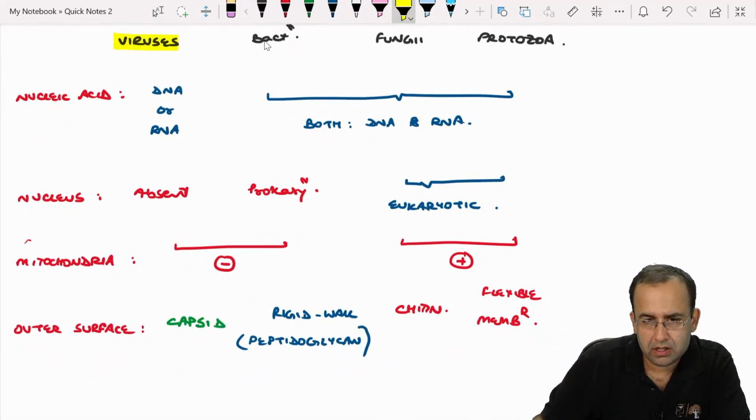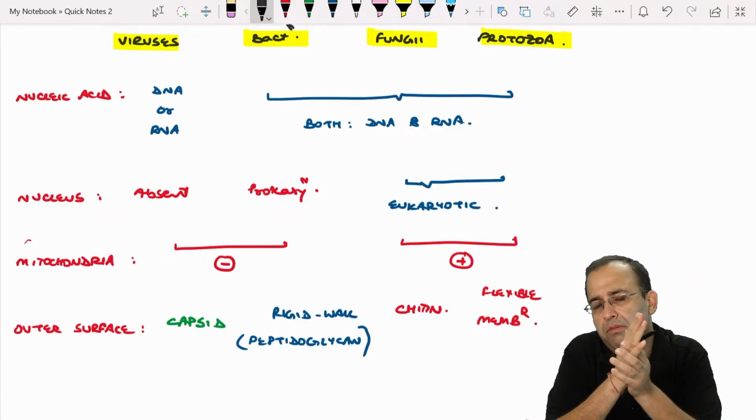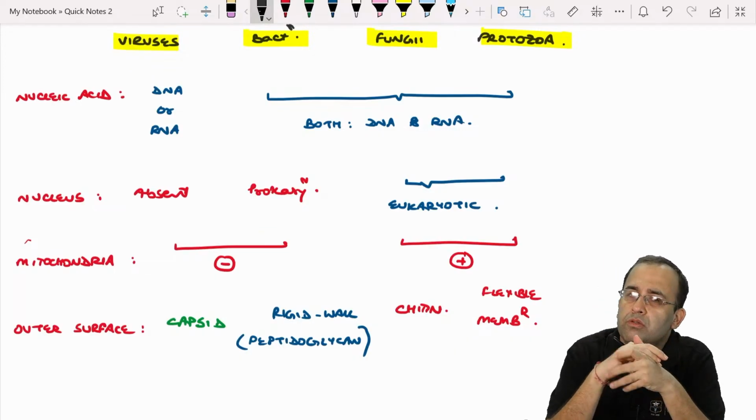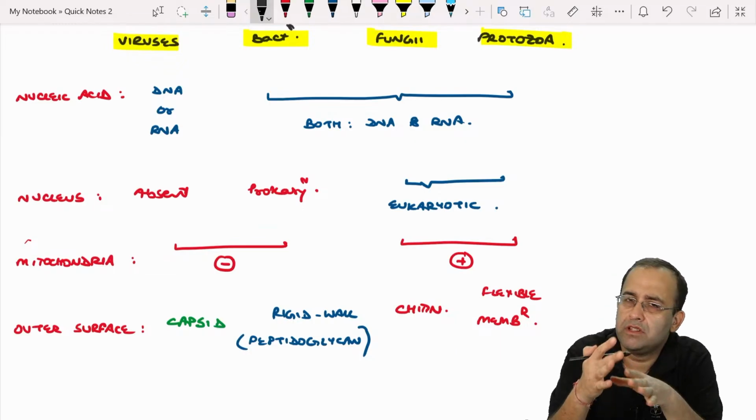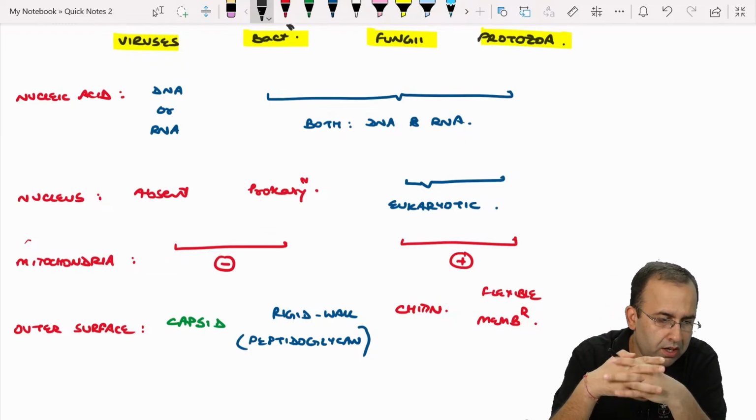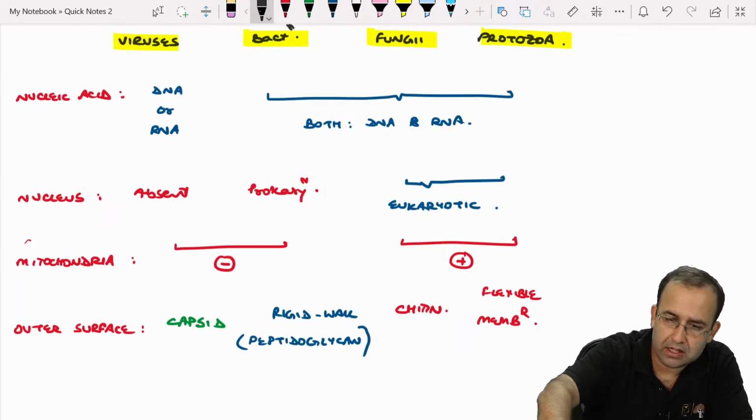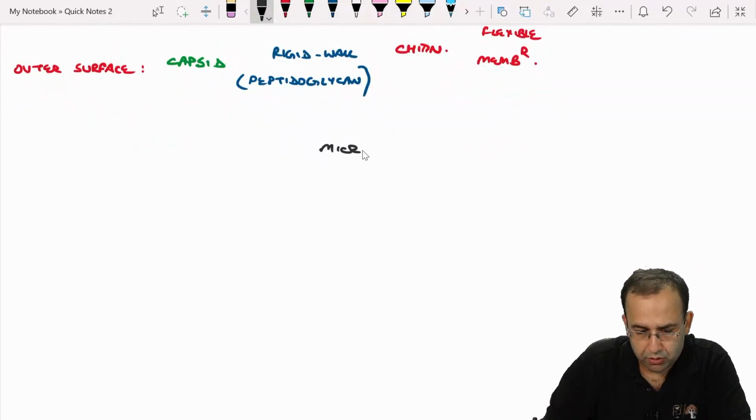So this is the master table of organisms. That is, we subdivided them into viruses, bacteria, fungi, and protozoa. A very obvious table. I am pretty sure none of us will be going wrong in any of the questions asked from this table. So this starts us with basic concepts of microscopy.